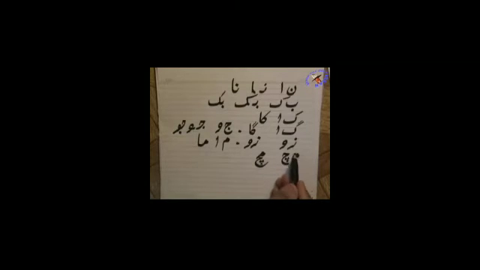If it is Meme Zabar, much. For example, Meme Zer Che, mich; Meme Zabar Che, much; and Meme Pesh Che, much.